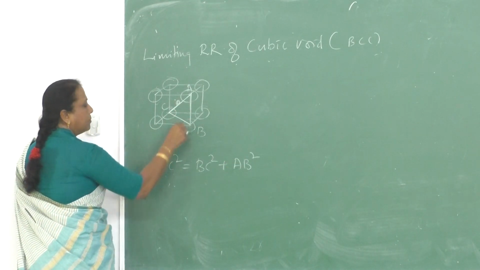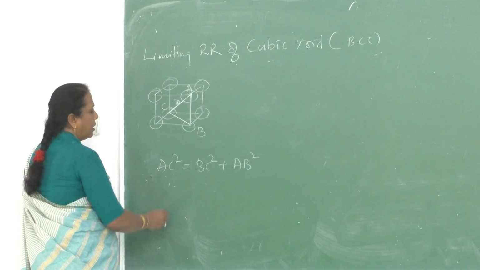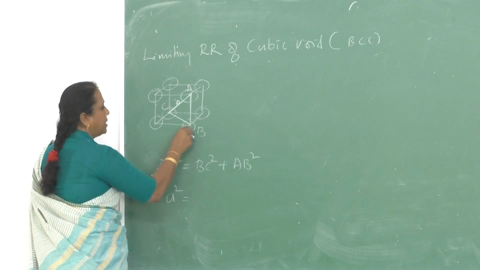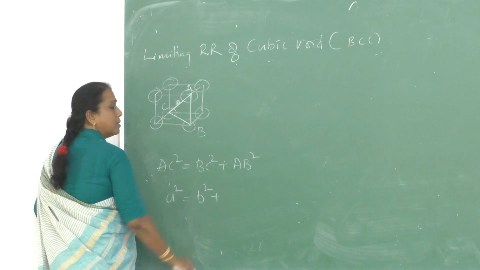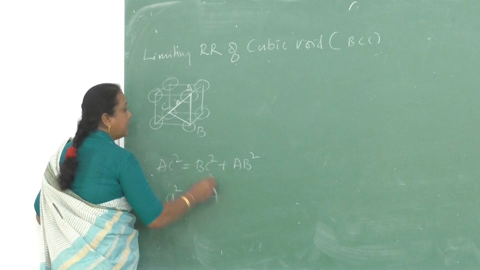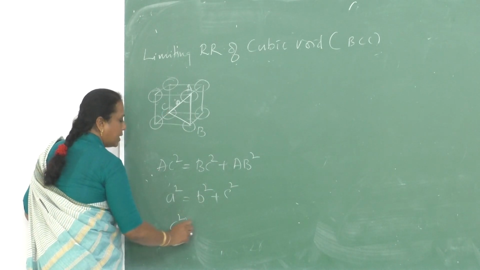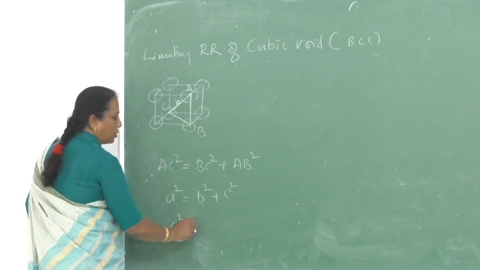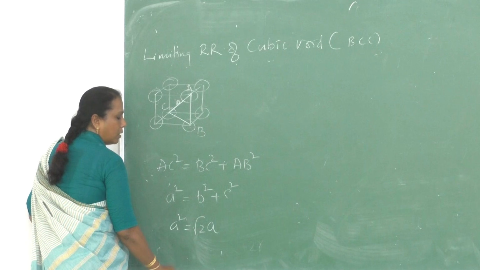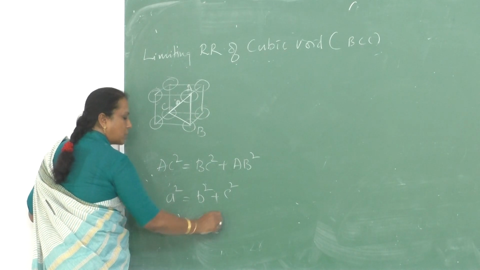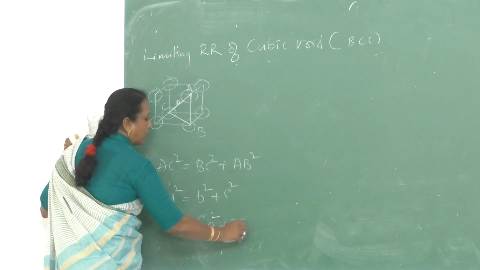What is AB? A square. BC is root 2 into A, so B square is 2A square, plus C square is equal to 3A square.